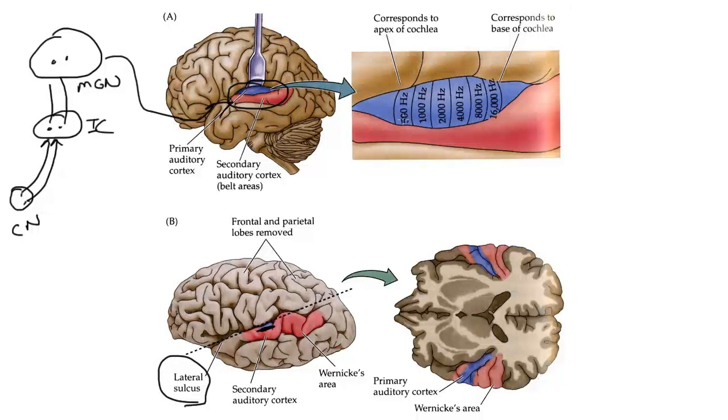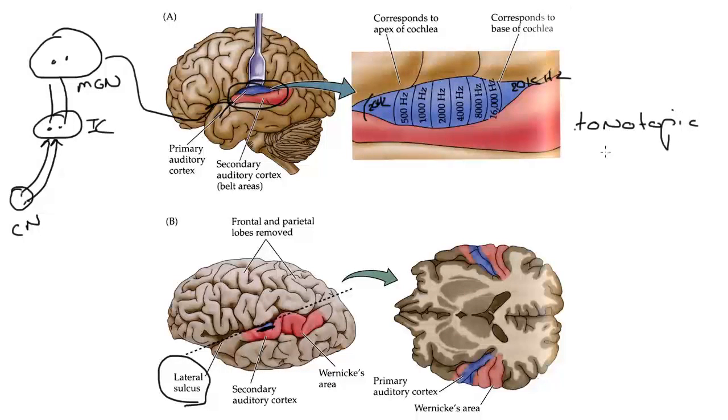And it's organized tonotopically, so that here at its rostral extreme would be the representation of 20 hertz, and way back here at its caudal extreme is the representation of 20 kilohertz. And so there is a tonotopic representation of tones.